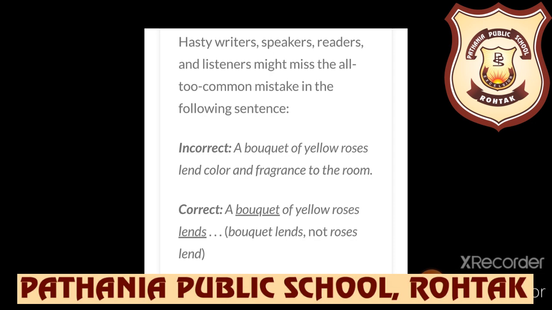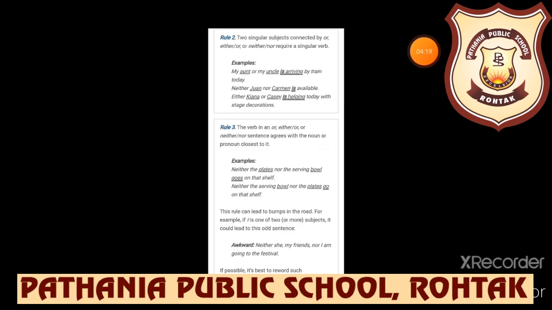Let's move to the next rule. Two singular subjects connected by or, either or, neither nor require a singular verb only. Like my aunt or my uncle is arriving by train today. Neither John nor Carmen is available. Either Kiana or Cassie is helping today with stage decorations. So you have noticed that if we are using or, either or, neither nor, then we need to apply only a singular verb.